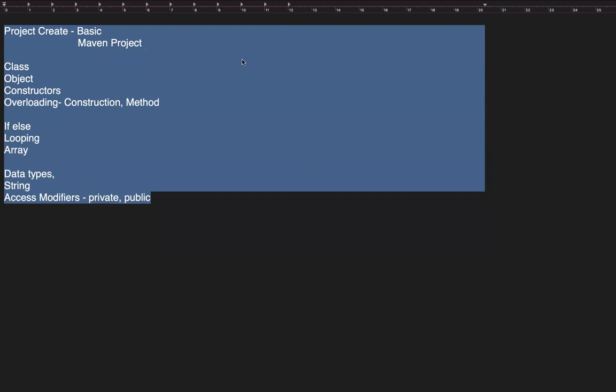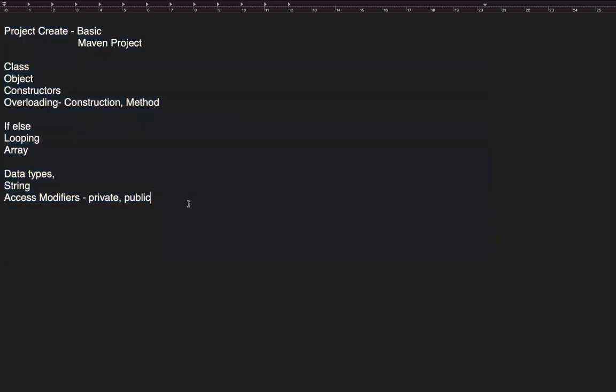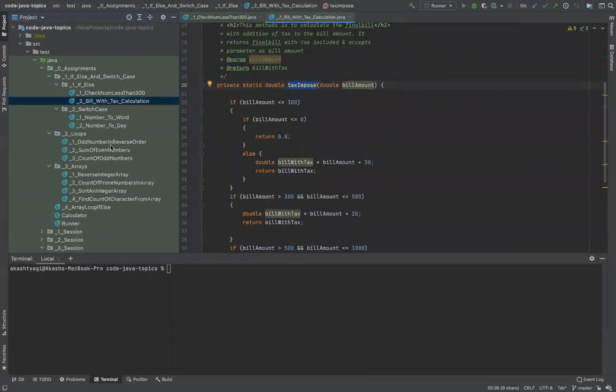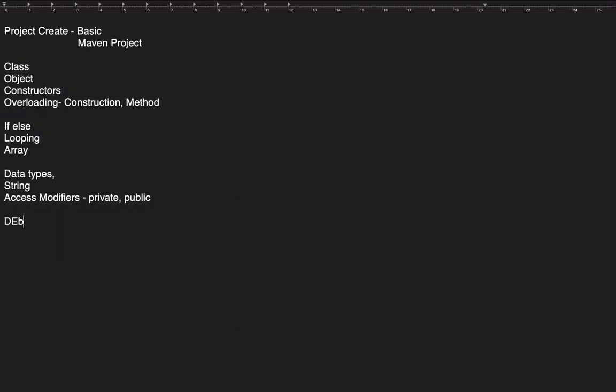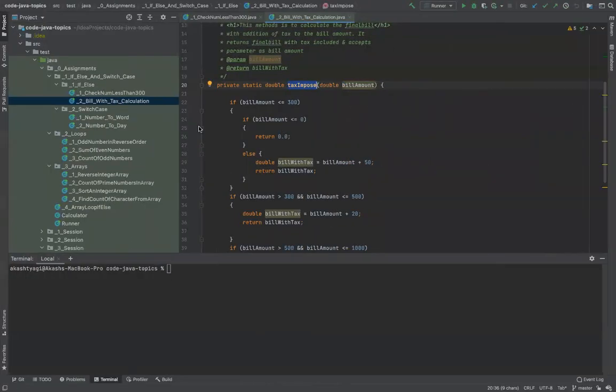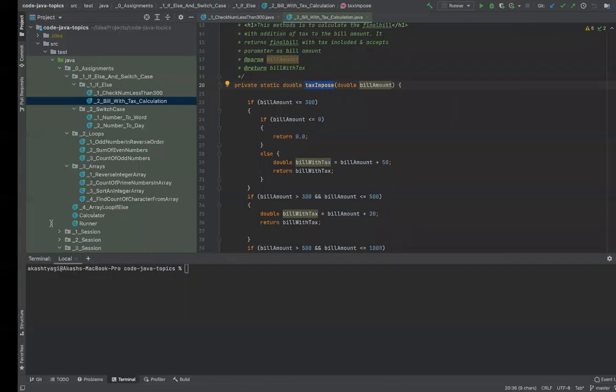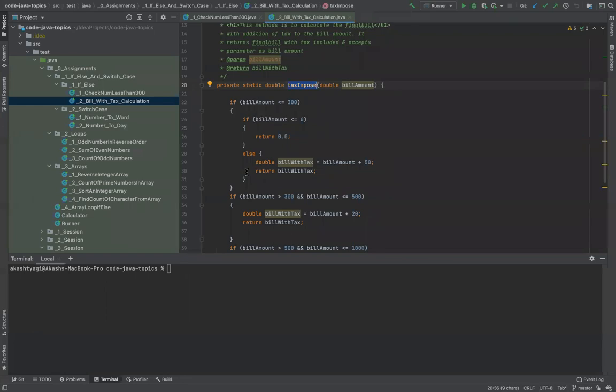Okay, so this much is what we have done so far, and we have a lot of examples which we discussed. By the way, we have also discussed one important thing called debugging, if you remember. Debugging and evaluating variables at runtime. We also discussed this, right? I was putting breakpoints. Debugging also comes under breakpoints. I mean, breakpoints are important in debugging, right? So we also actually did check that.